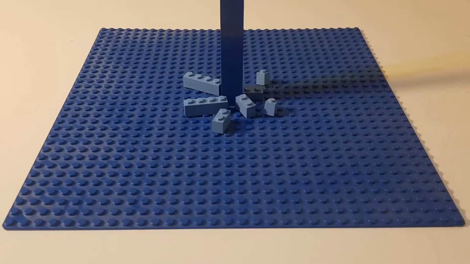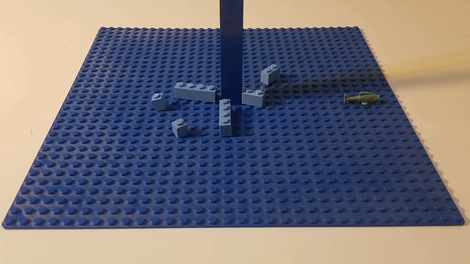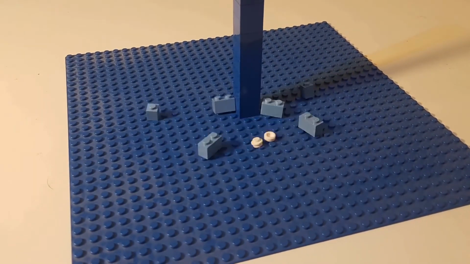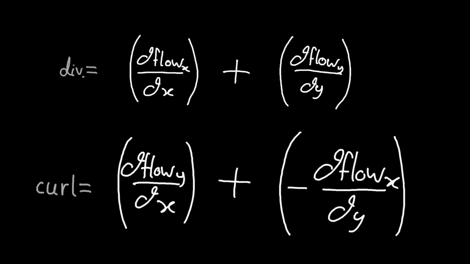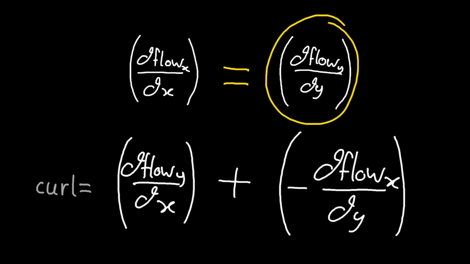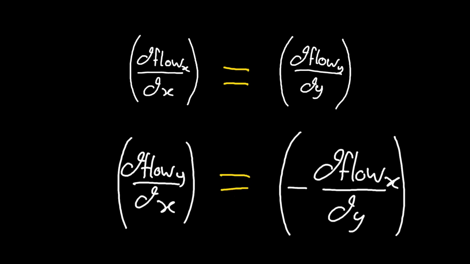Remember, our divergence equation was made from the divergence in the x direction and the divergence in the y direction. But now, we can say more than just what the divergence is. We can say that whatever the value of divergence we get in the x direction, represented by this term, must be equal to the value of the divergence in the y direction, this term. And, applying the same logic to our curl equations, if from any direction our curl value is exactly the same, then our components of our curl equation must be equal. These equations holding true are the pivotal consequence of having a transformation that keeps your perfect pizza proportions.